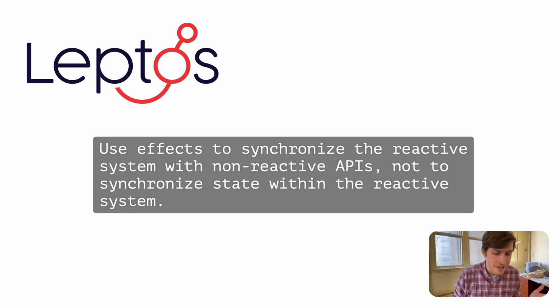Don't use it to synchronize state within the reactive system, because you might create these weird, hard to debug, hard to understand chains of effects where setting the initial thing is running an effect that updates another signal in a way that's difficult for you to reason about. Just use a derived signal. It saves you in every single way relative to using an effect to write into a signal.